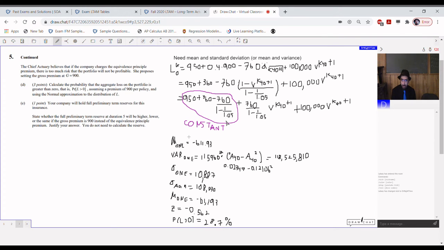Constants have zero variance. We can just ignore it. And we can factor out this nu to the K40 plus 1. We can just add these two. And when I multiply a random variable by a deterministic constant, the variance just gets multiplied by the square of that deterministic constant. Hopefully you remember that from exam P. To get the variance of a $1 death benefit, you use the all too familiar formula, A-bar super 2 x minus Ax squared. So we look those up in the table.